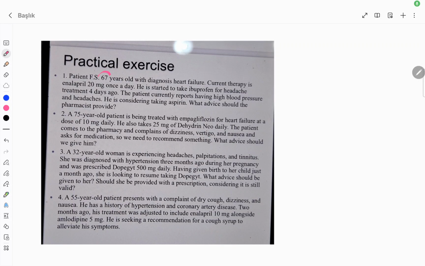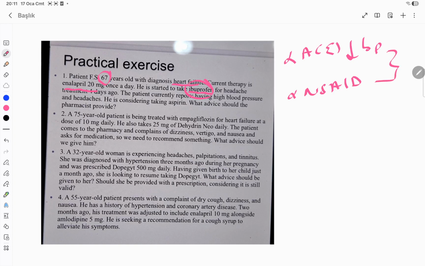A patient who is 67 years old, diagnosed with heart failure, is now using enalapril, which is an ACE inhibitor that lowers the blood pressure and can cause dry cough, and also uses ibuprofen. Ibuprofen is a non-steroidal anti-inflammatory drug for headache, and they took ibuprofen. Okay, so just a rule: once you combine ACE inhibitors with non-steroidal anti-inflammatory drugs, you're going to